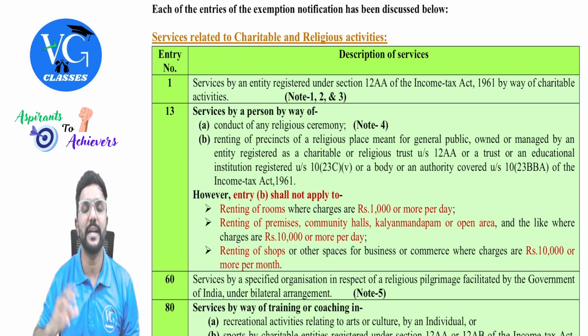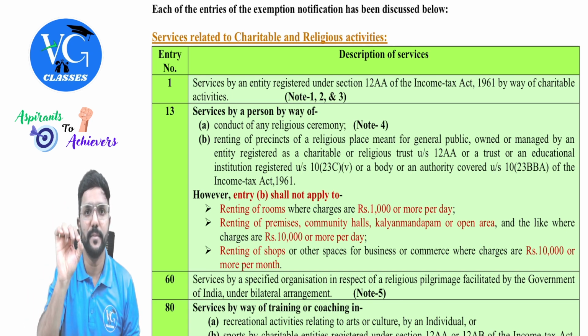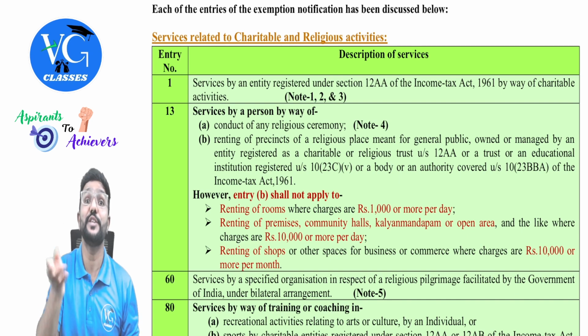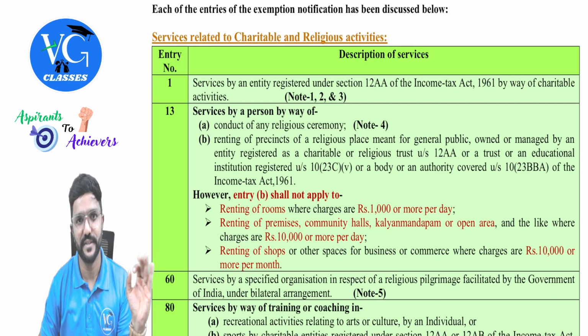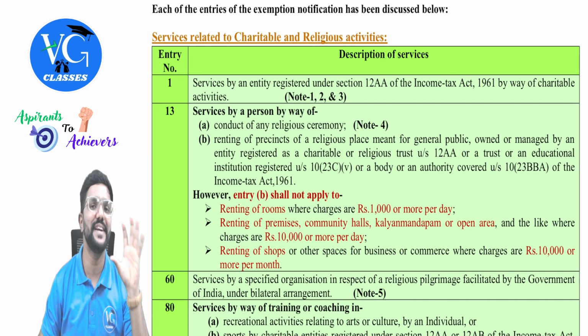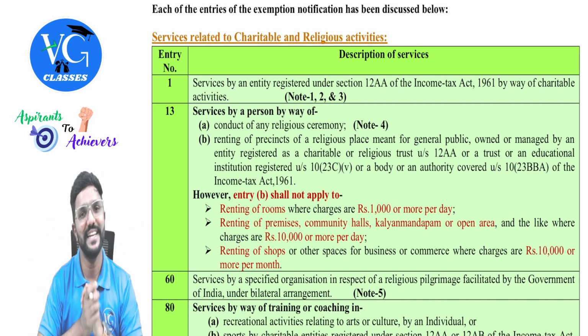Or they could ask you to calculate the value of supply where one or two supplies they give are exempt. While calculating the value of supply, if there are any supplies which are exempt, we need to consider nil for them. Yes, sir, for that we should know what is exempt. Yes, and trust me, the list is very easy, guys. Even if you just have an idea about the list, you can easily answer the questions in the exam. Some hints will be dropped in the question itself. By just reading it, you will be able to tell whether it is exempt or taxable. So at least you should have an idea about the list.